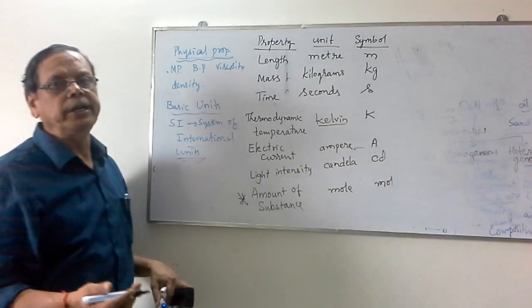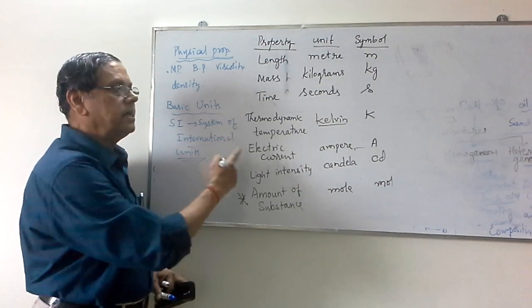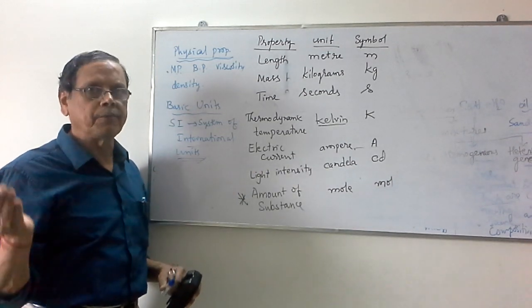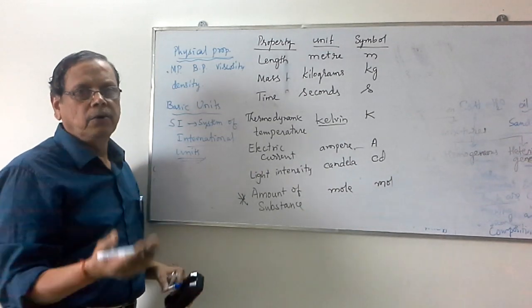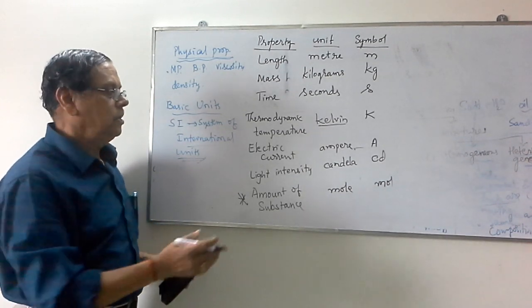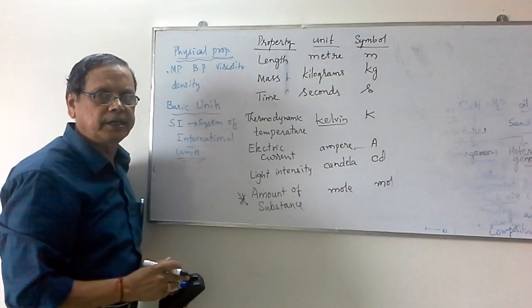So in our next video, we will go for the derived units which are based on these 7 basic units. So we can measure the units of other properties like velocity, area, volume, etc., which actually make use of all these 7 basic units.